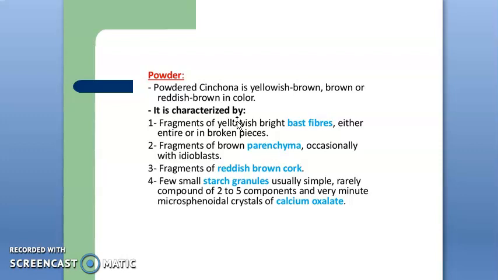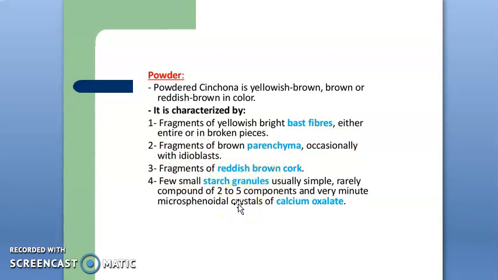But when we study the powdered microscopy of the cinchona bark, it is characterized by fragments of yellowish bright bast fibers, either entire or in broken pieces. Also, it shows the presence of brown parenchyma occasionally with idioblasts and fragments of reddish brown cork.